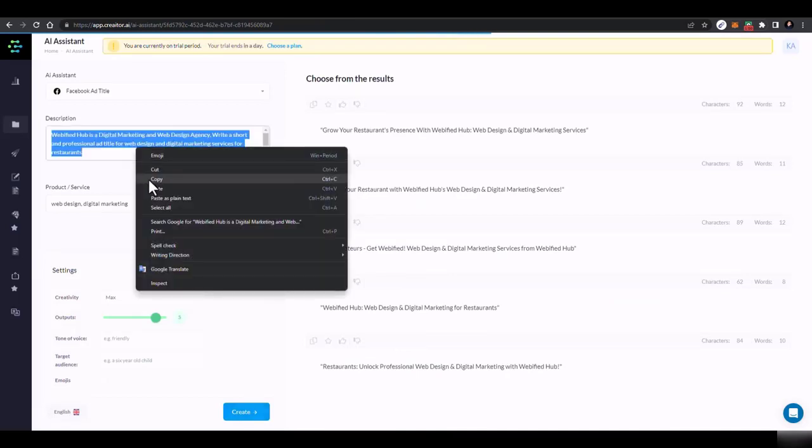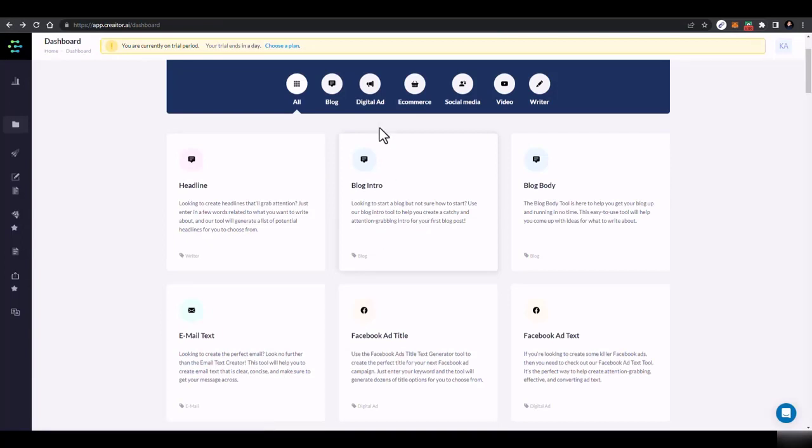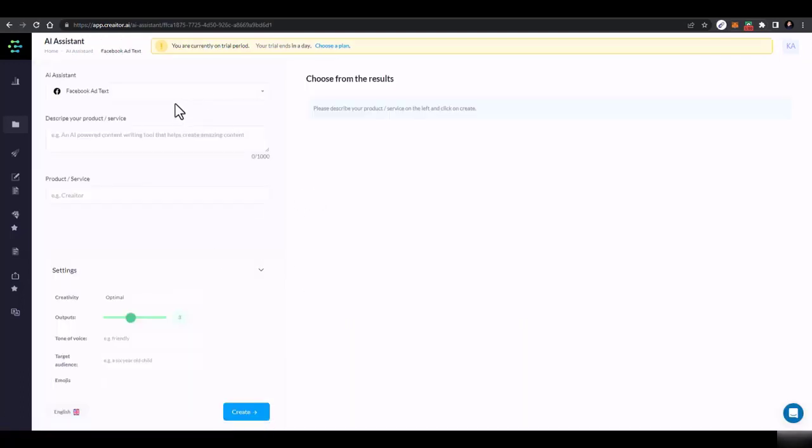Now you can copy this one and go back, and in the same way you have to write an introduction. Just go to Facebook ad text if you want to generate Facebook ad text. And here write a short ad text for web design and digital marketing services for restaurants.